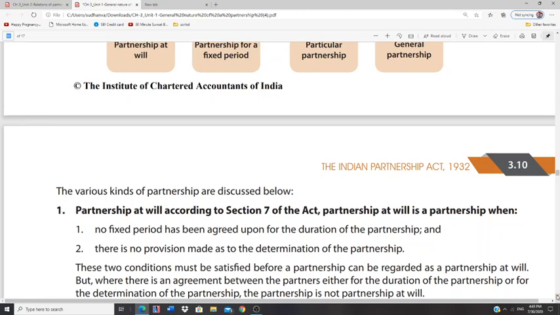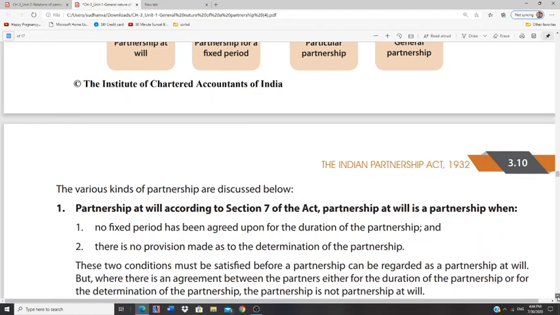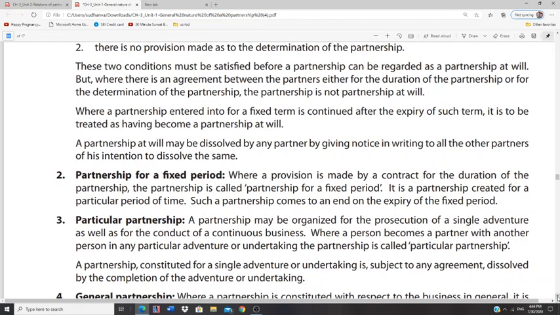What do sections tell you? Section 7 comes into being when, as per the partnership agreement or partnership deed, no fixed period had been agreed upon, no fixed period had been written on the agreement. That's what we have learned in the previous topic related to partnership firm. There should be a detailed agreement in writing. It's contractual in nature. So, what does Section 7 say? Partnership at will is a kind of partnership when no fixed period has been agreed upon for the duration, and there is no provision made as to the determination of partnership.